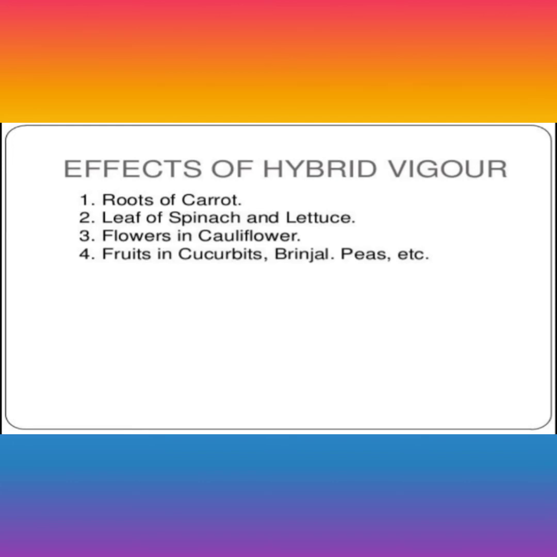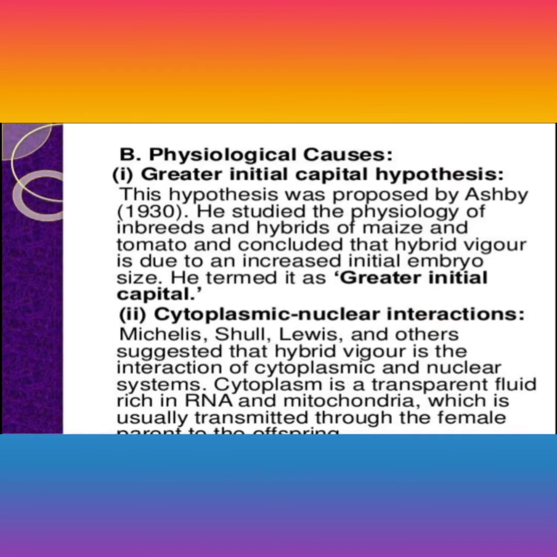Effect of hybrid vigor: the root of carrot, the leaf of spinach and lettuce, the flower of cauliflower, the fruit of cucurbits, brinjal, and peas. Those are the effects of hybrid vigor and heterosis. Let's see the physiological causes. The greater initial capital hypothesis was proposed by Ashby in 1930. He studied the physiology of inbreds and hybrids of maize and tomato and concluded that hybrid vigor is due to an increase in the initial embryo size, which he termed greater initial capital.